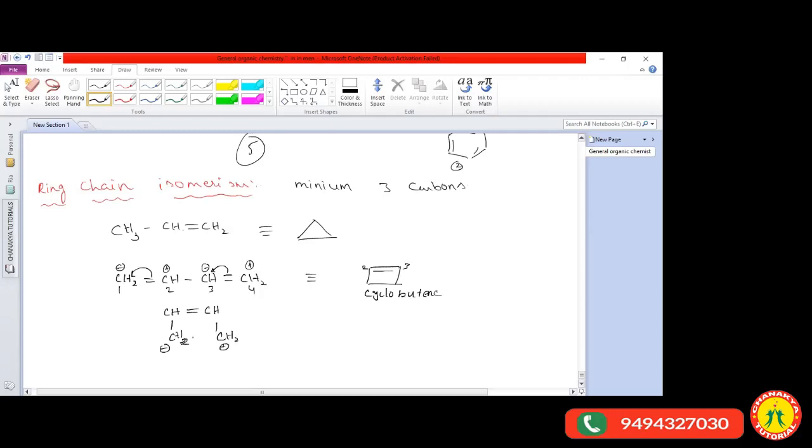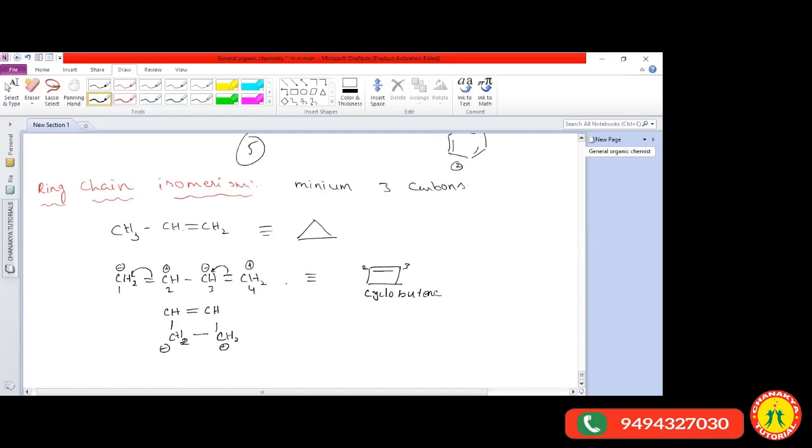Again, one more new bond is formed between the first and fourth carbon atoms. Whenever it forms a new bond between the first and fourth carbon atoms, it becomes cyclobutene. Now you got the clarity, everyone.